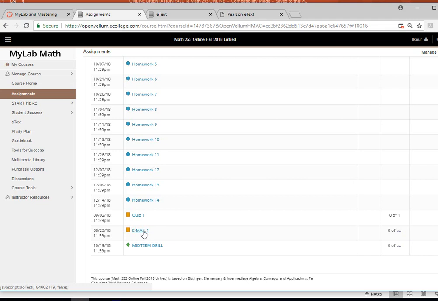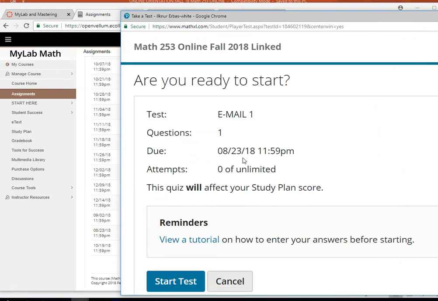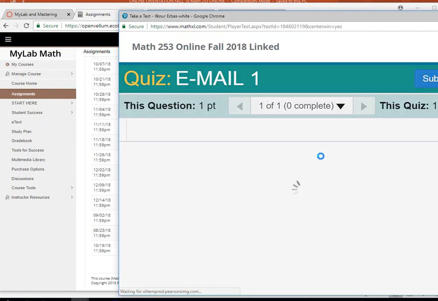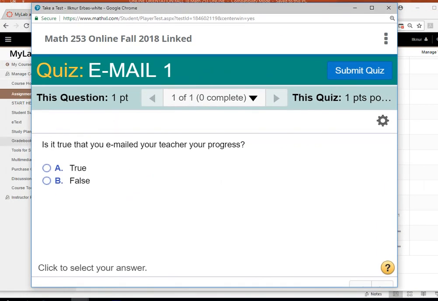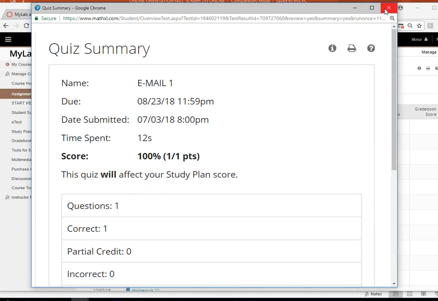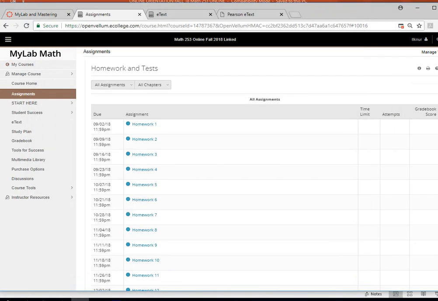Then you're going to come to here, and then you're going to say start test. And then you're going to see something like, is it true that you email your teacher? Remember, you already emailed me at this point. You're going to say true, and you're going to submit that. That's going to give you a point. So that's the email quizzes.